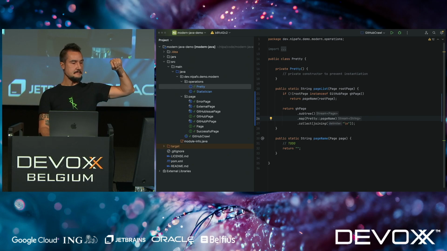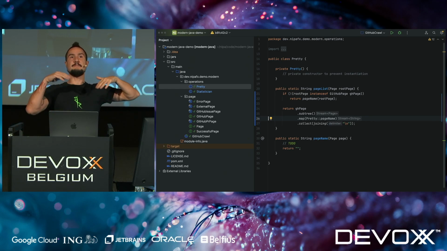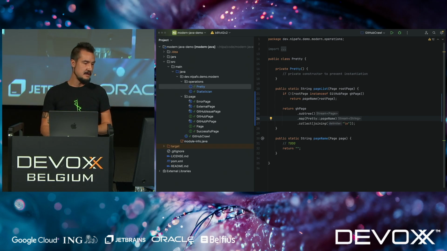Right, so now we're streaming through a subtree and we're turning each page into a name. Now we just need to implement this. This is similar to before, but now we're going to use switch as an expression. So that's good. Then we see that version as well.